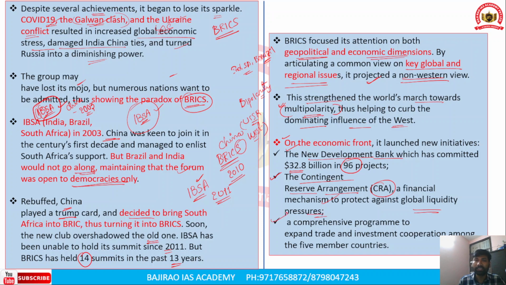And the third is a comprehensive program that expands trade and investment cooperation among the five BRICS member countries. So these are the initiatives launched by BRICS on the economic front.